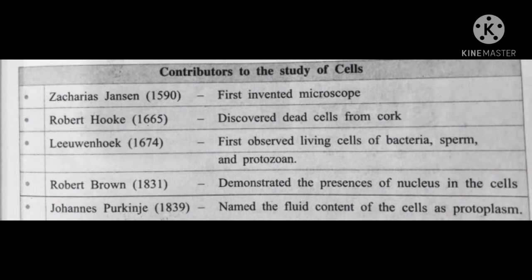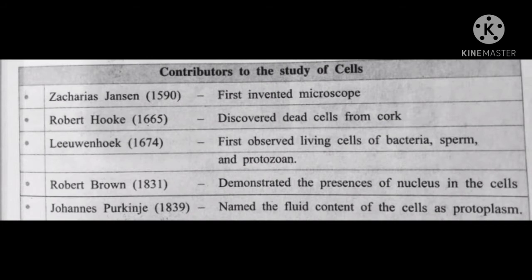Then Robert Brown. Now we all know that the smallest unit is nothing but the cell, and the cell is living, but Robert Brown demonstrated the presence of nucleus in the cell.